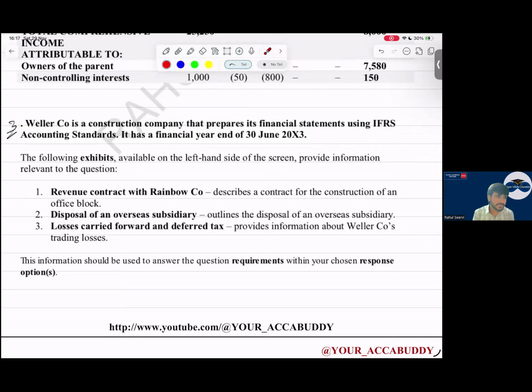As mentioned, when coming to your Section B, the first question will be regarding IAS and IFRS, and question number 4 will be IAS and IFRS as well as some current issues or the investors' point of view, etc. So let us do question number 3.